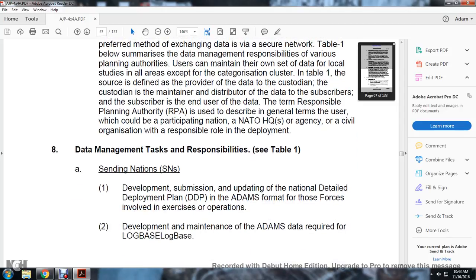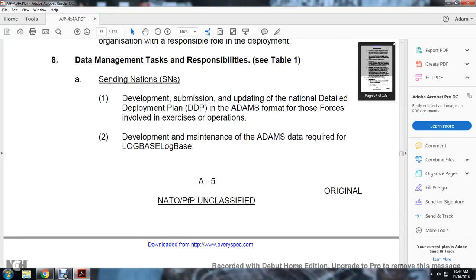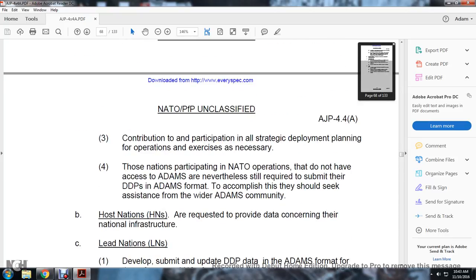Data management, task, and responsibility. See Table 1. Sending nations: deployment submission, updating the national detailed deployment plan of the Allied deployment and movement system format with the forces involved in the exercise or operation, and deployment and maintenance of the Allied deployment and movement system data required for the log base. Contribution to participation in all strategic planning for operation exercises is necessary for the nations participating. NATO nations that do not have access to Allied deployment and movement systems are nevertheless still required to submit their detailed deployment plans in the ATOM format. To accomplish this, they should seek assistance from the wider Allied deployment and movement system community.